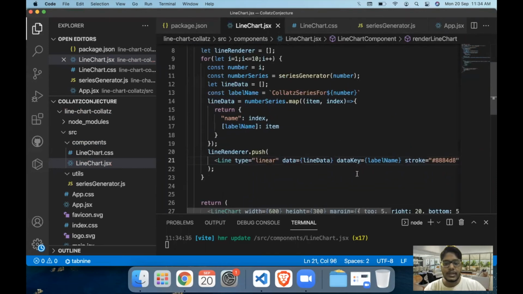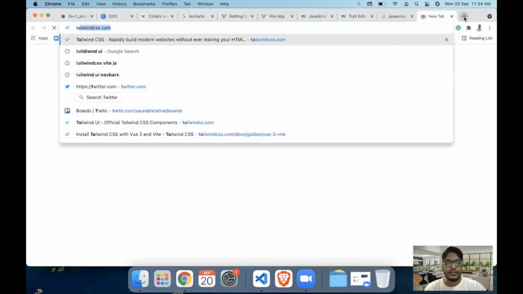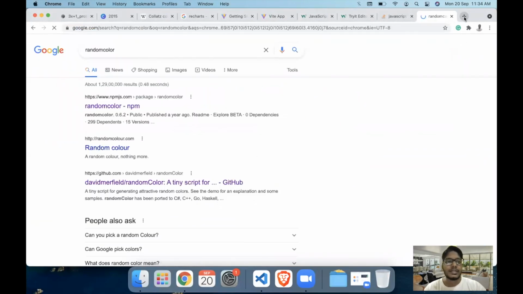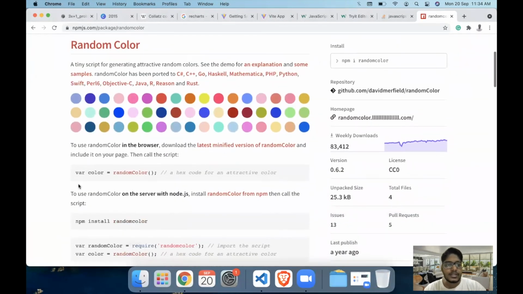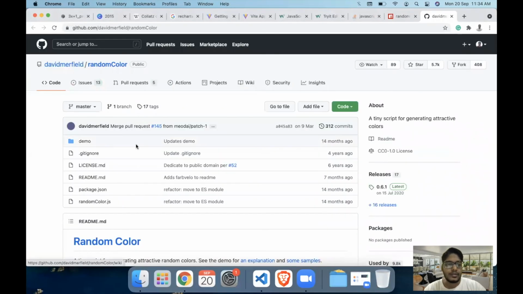Now there is an npm package called random color, by which we can generate random colors for different lines. So this is the npm. If you want, you can install it. What I did was I just took the code from the randomcolor.js file.